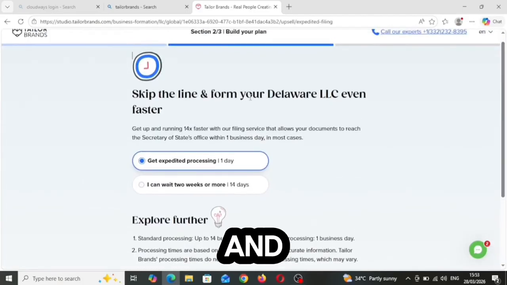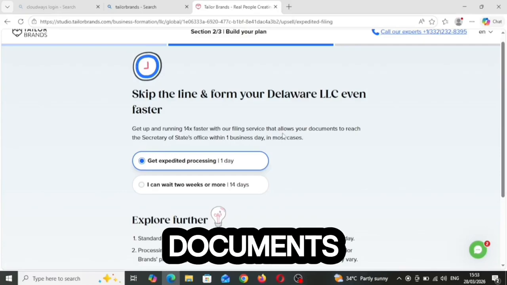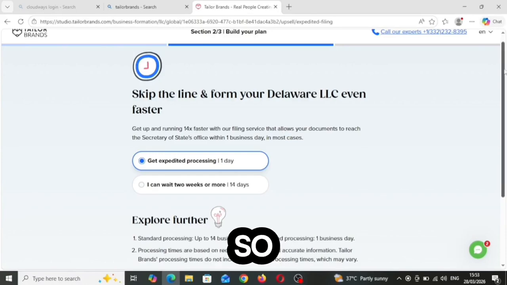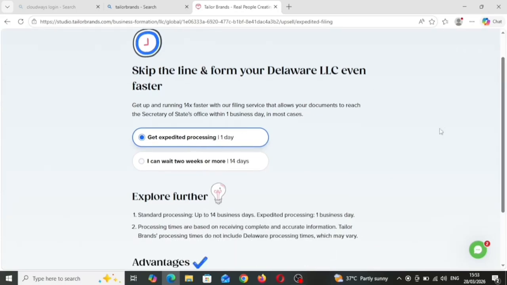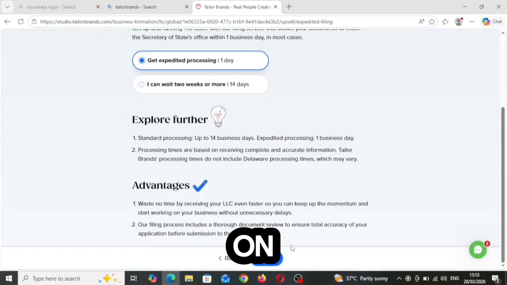So skip the line and form a Delaware LLC even faster. All right, so get up and running 14 times faster with our filing service that allows your documents to reach the Secretary of State's office within 1 business day in most cases. So just leave it at get expedited process in 1 day. All right, so then you click on next.